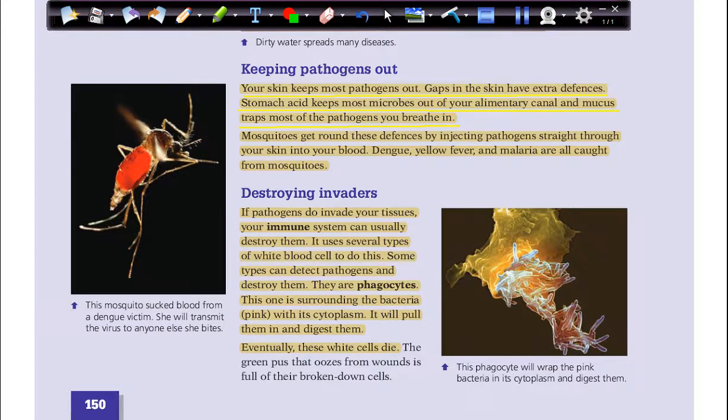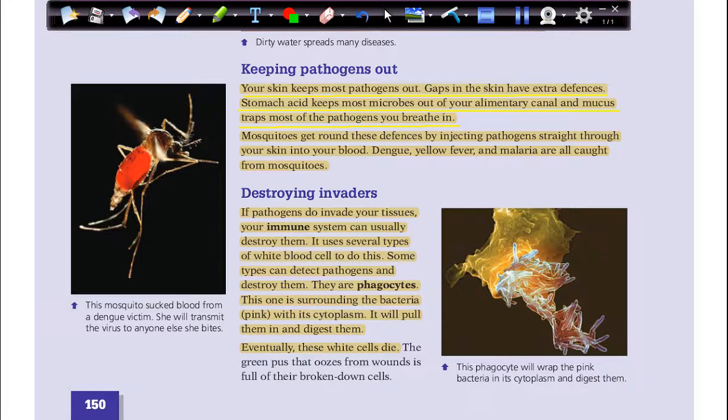We studied before about the alimentary canal, and we said in our stomach we have hydrochloric acid. This hydrochloric acid is so acidic that anything that gets in will be destroyed. And we also talked about the lungs and lung diseases or lung damage, and we studied the structure of the lungs, and we said we have cells that make mucus.